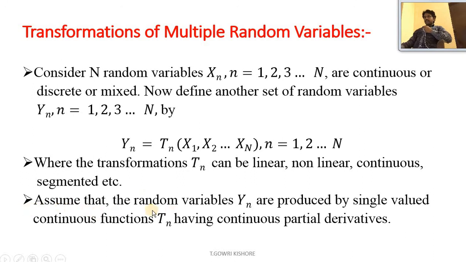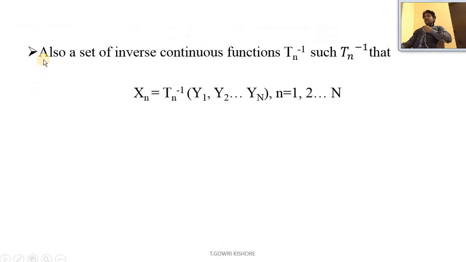Assume that the random variables Yn are produced by a single valued continuous function Tn having continuous partial derivatives. Also there is a set of inverse continuous functions, that is Tn inverse, such that Xn equal to Tn inverse of Y1, Y2 and so on Yn, where n equal to 1, 2 and so on up to n.